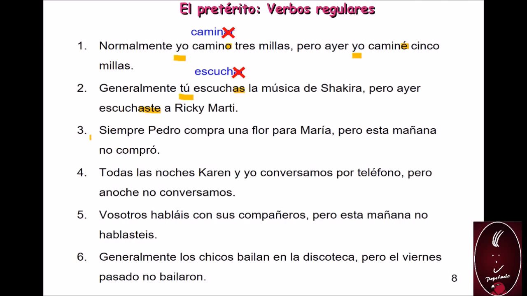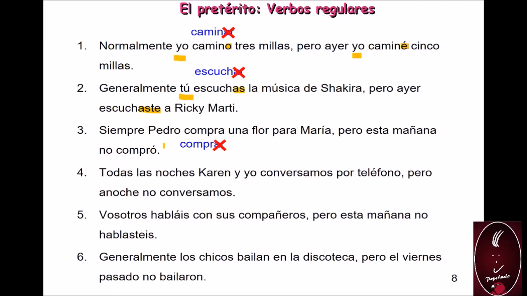Número 3. Siempre Pedro compra una flor para María, pero esta mañana no compró. Always Peter buys a flower for Mary. But this morning he didn't. It was not romantic today. What verb are we using here? To buy, comprar. Let's drop the ending.